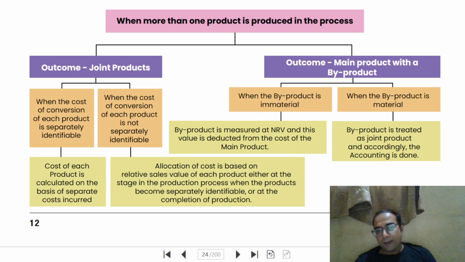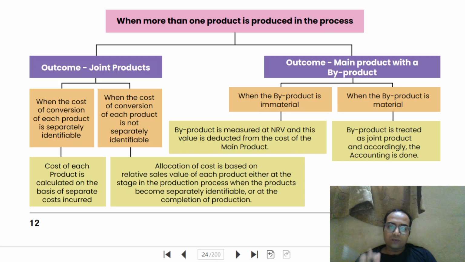And what about byproducts? So byproduct is like sugar and molasses. That is a byproduct. So we don't have any purpose to produce byproduct. We don't have any motive to produce the byproduct, but we have motive to produce main product. Byproduct is just because of that process we get that item.